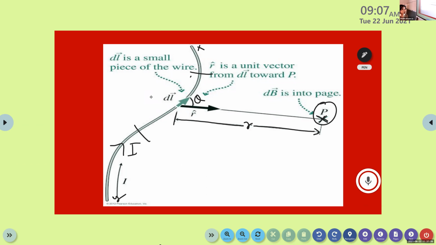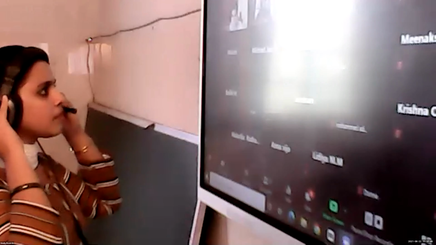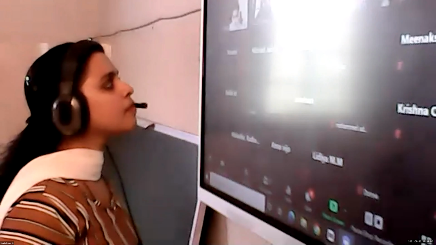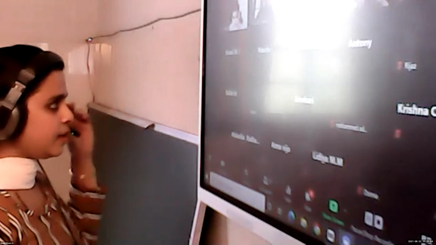Is it clear? Yes, ma'am, can you show that slide where the whole statement was written? Biot-Savart's law statement. Yes. Okay, ma'am. All right.